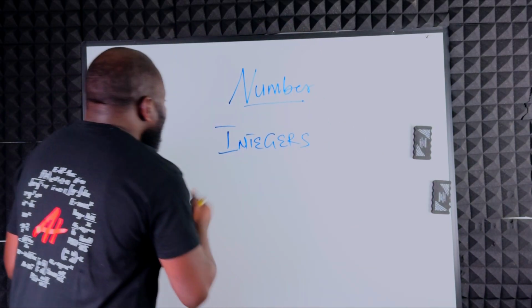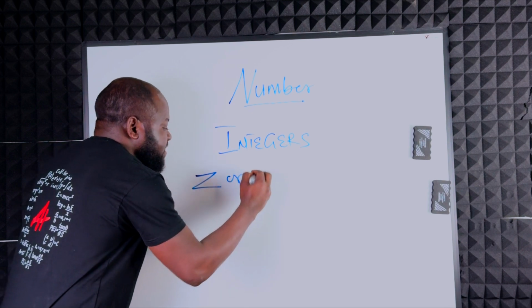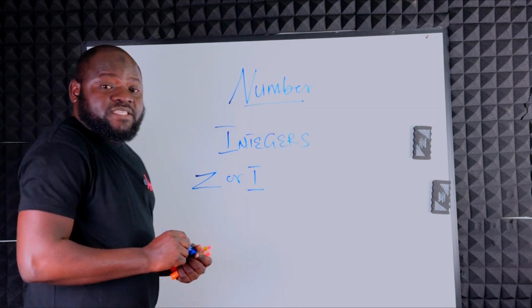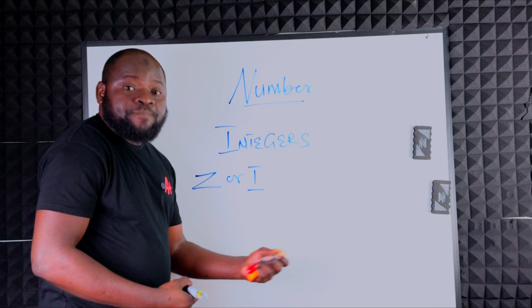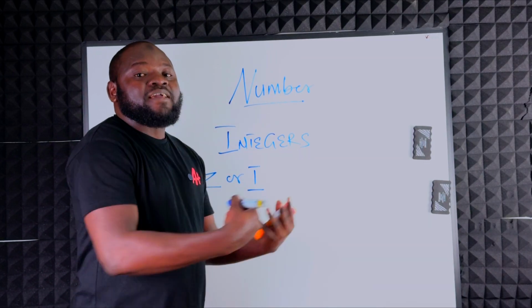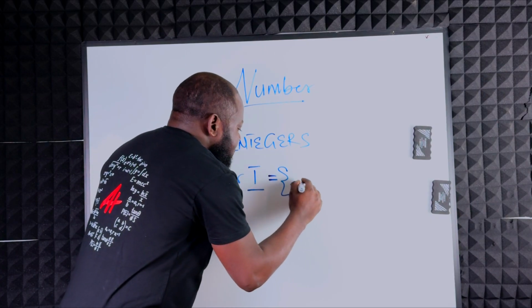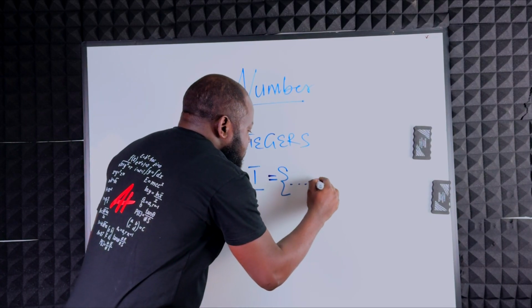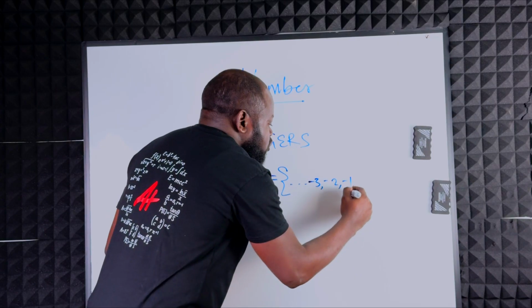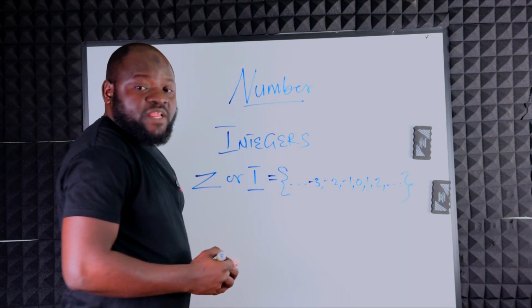If I have an integer, I can represent it with Z or with I. So whenever you see Z or I, that simply means that those numbers are integers. And the set of integers includes negative numbers: -3, -2, -1, 0, 1, 2, and that's till infinity.